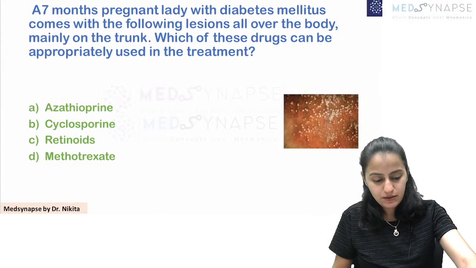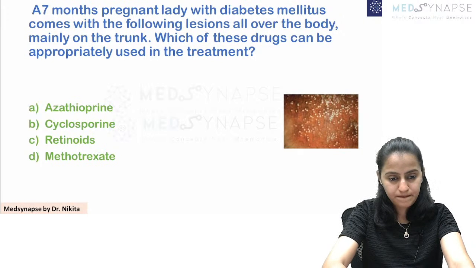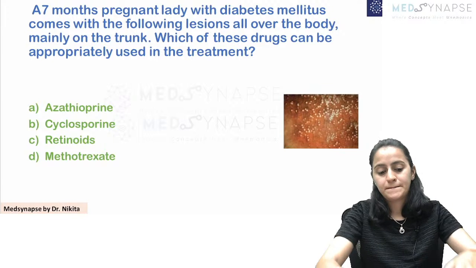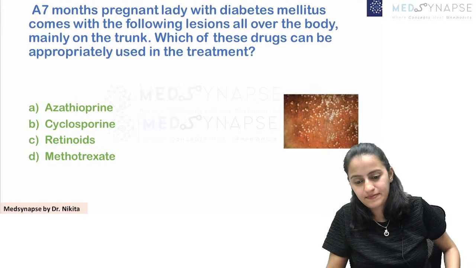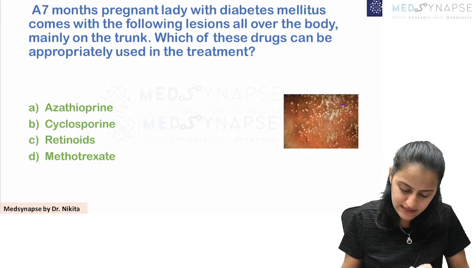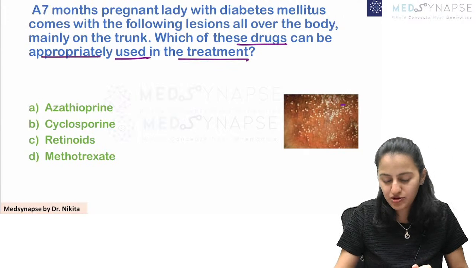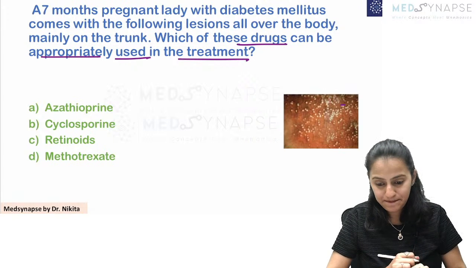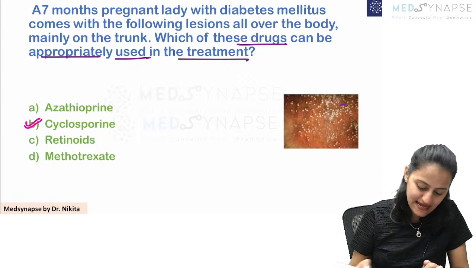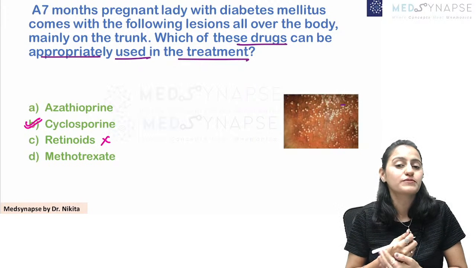Going to the next one, what do you think is the answer to this one? A 7 months pregnant lady comes with the following lesions mainly on the trunk. Which of these drugs can be appropriately used in the treatment? What is this image showing basically? Very good. So the correct answer here is cyclosporin. Retinoids are teratogenic, not to be used. Rest of the drugs are not to be used in pregnancy.